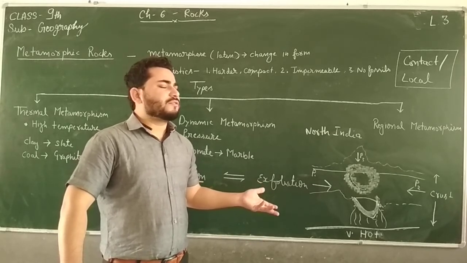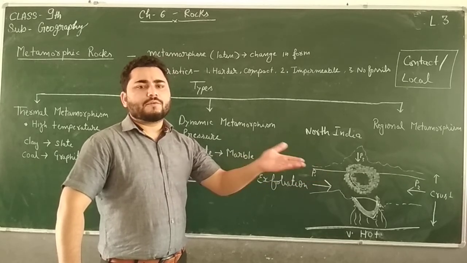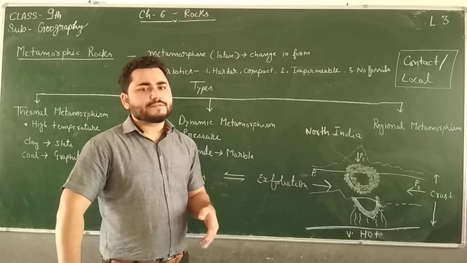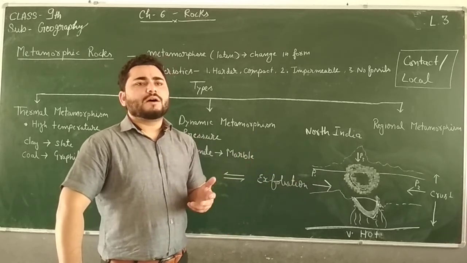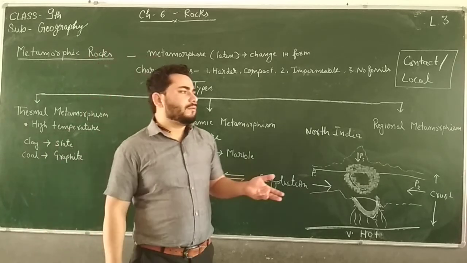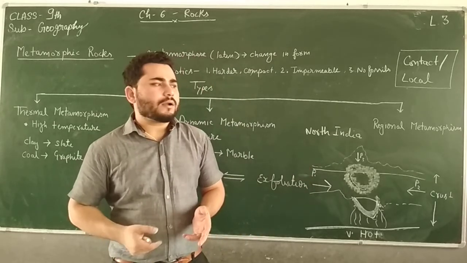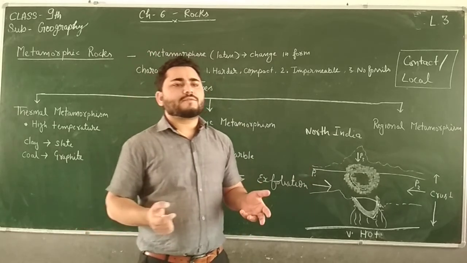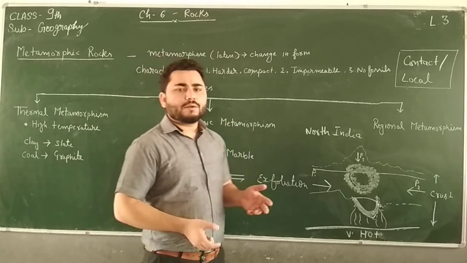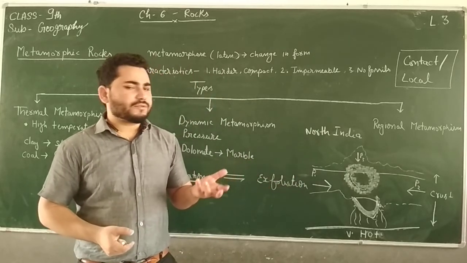And some things you derive also, like we have studied that soil is formed by weathering of rocks. So when soil is formed, then the soil is heated at very high temperature and brick is formed, and that brick is used for making houses. So directly and indirectly everything is based on rocks. The things which are required for our living, we get all these things from earth only. We have resources at mother earth only, and we make proper use of those things and make them resource for us.